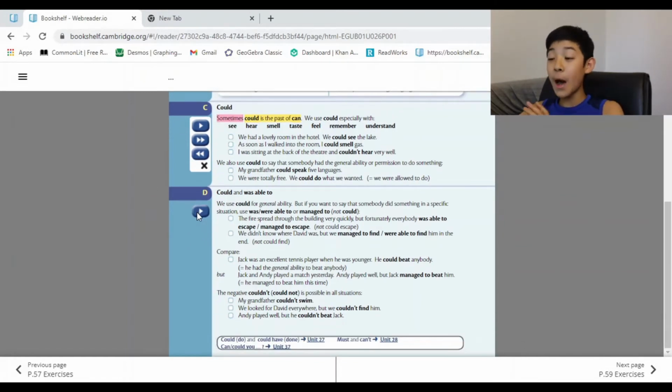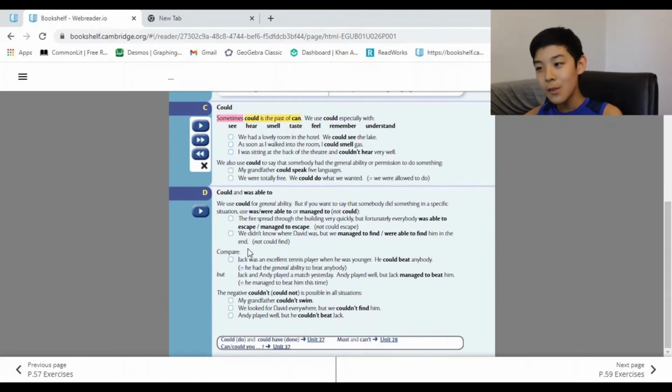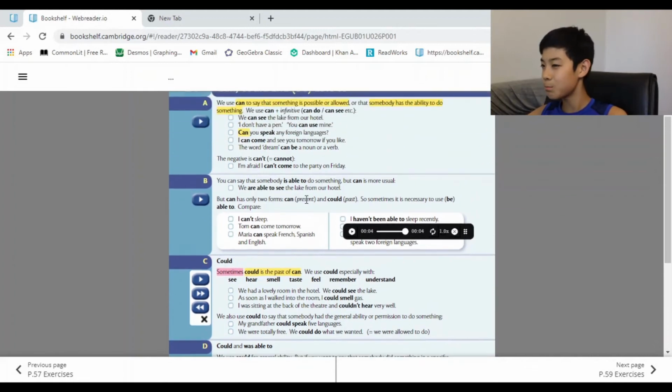Alright, finally for D, which was very long because this took like an hour or so. Anyways, could and was able to. These are this one and half of this one, I guess. So yeah.